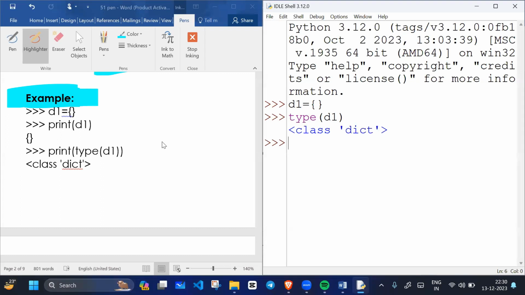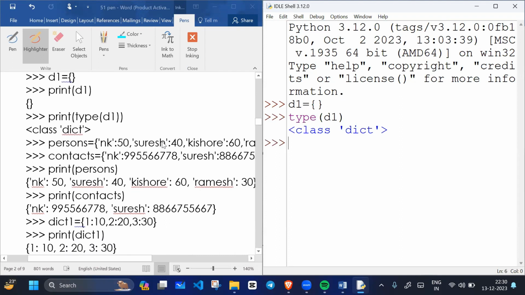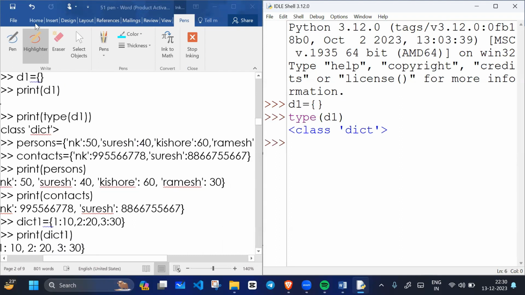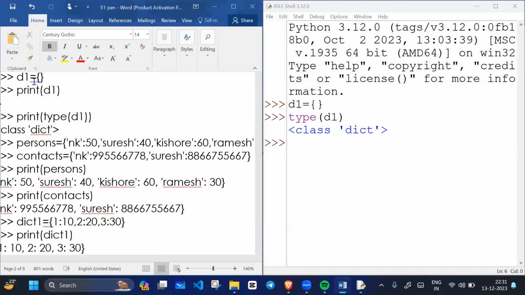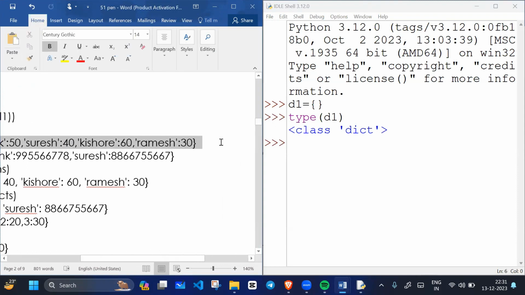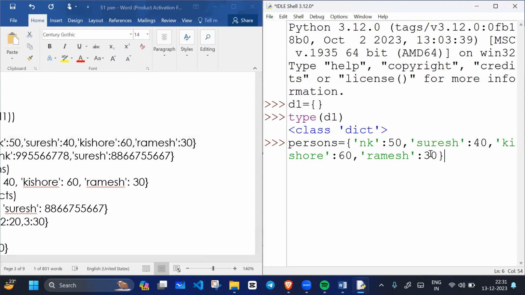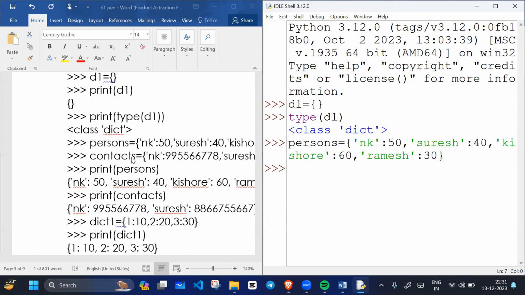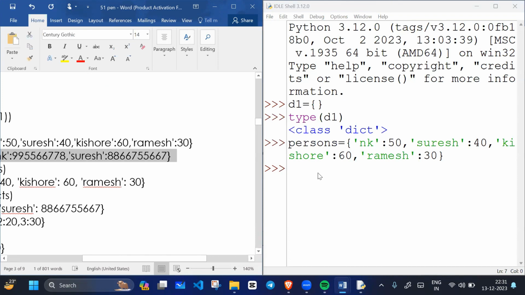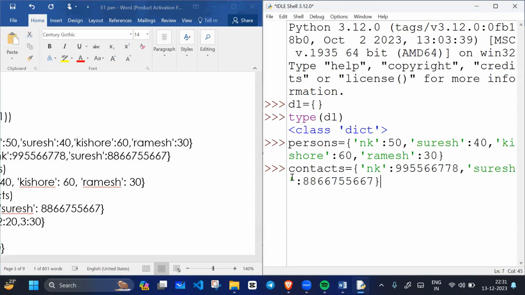For example, if I create a dictionary of some persons, we have this dictionary. Here nk is the key and 50 is the value. The key does not always have to be an integer. A key can be any hashable object. So this is how I can create a dictionary. And we have another dictionary called contact dictionary, like this.